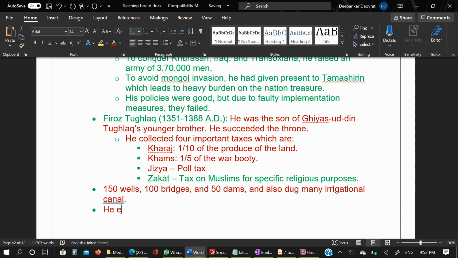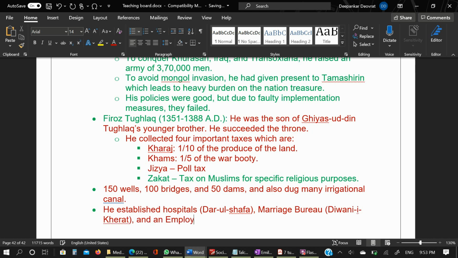So he established hospitals known as Dar ul Shafa and a marriage bureau known as Diwani Khairat, and an employment bureau.